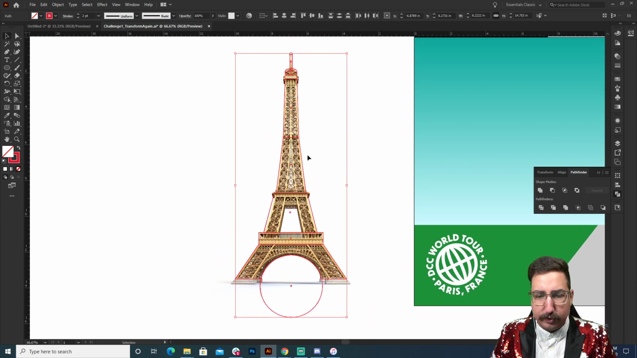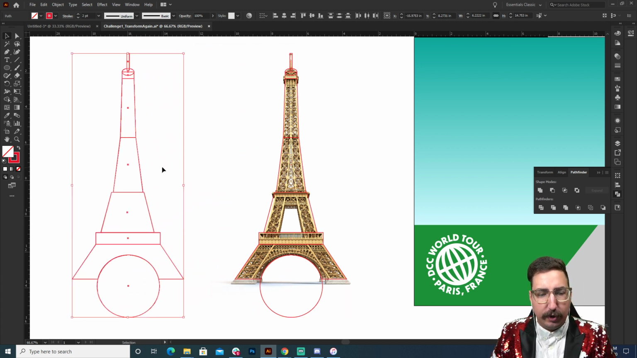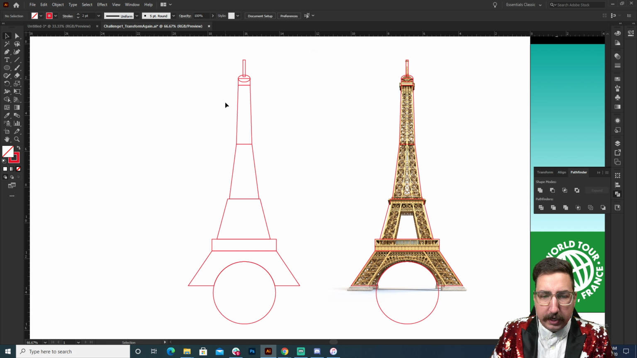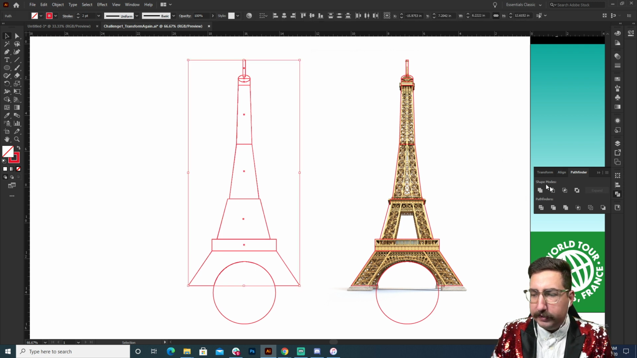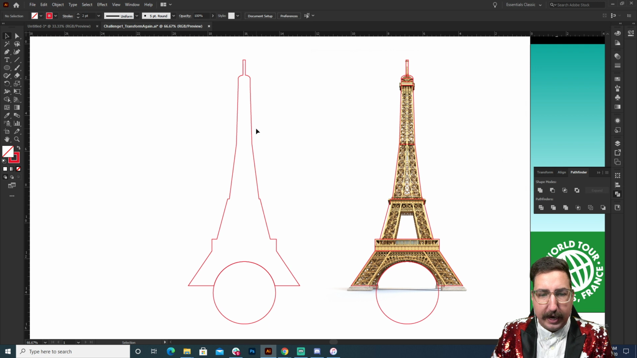Let's go ahead and drag this over to the side. I'm going to select it all and click holding Shift and Alt. And there we go, we've got a pretty good version of the Eiffel Tower, looking good to me. And what I'm going to do is I'm going to go ahead and select all of this, and we're going to go over to the Pathfinder, and again, we're just going to join that all together. So it's now all joined together. It looks like we've got a pretty good outline.